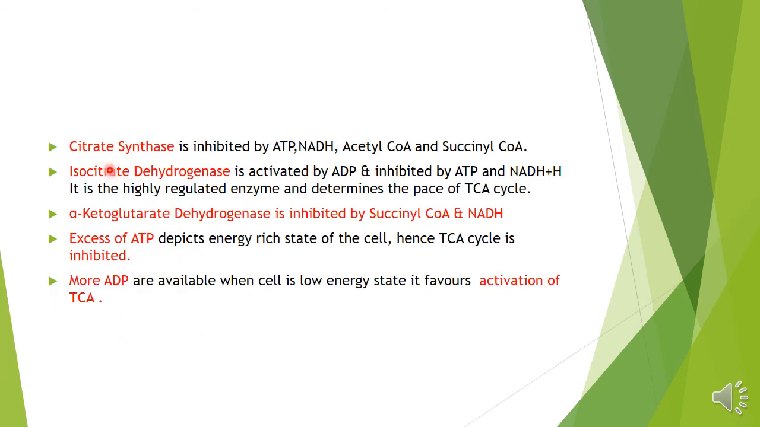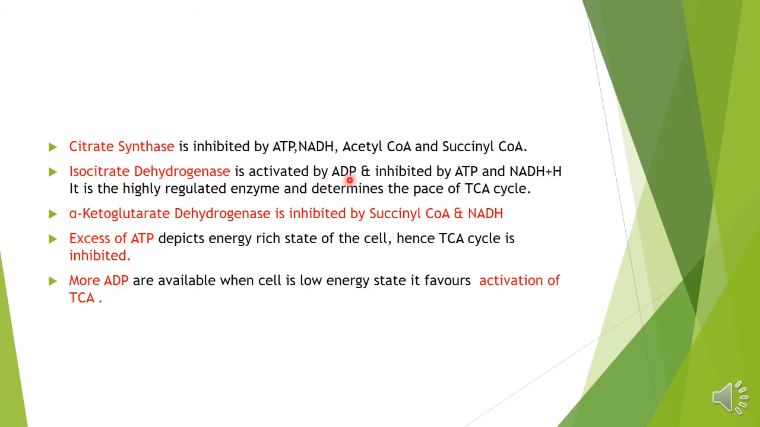This one enzyme, citrate synthase, is inhibited by ATP, NADH, acetyl-CoA and succinyl-CoA. That means if there is more energy available, more production of reduced NAD, this citrate synthase will be negatively inhibited. There will be a negative allosteric modulation to this, and it will stop its functioning. And likewise, there is isocitrate dehydrogenase.